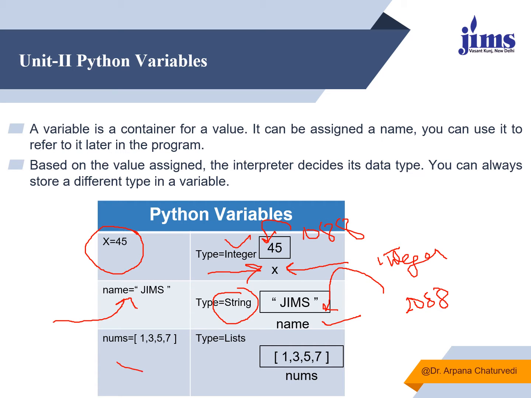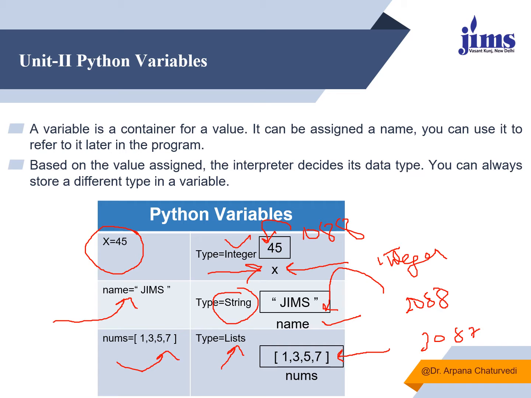Similarly, if I say nums is equal to within square brackets 1, 3, 5, 7, it is a kind of list. So the data type of this variable is list, and the value stored in this variable is 1, 3, 5, 7, and it will be holding a different memory address also.